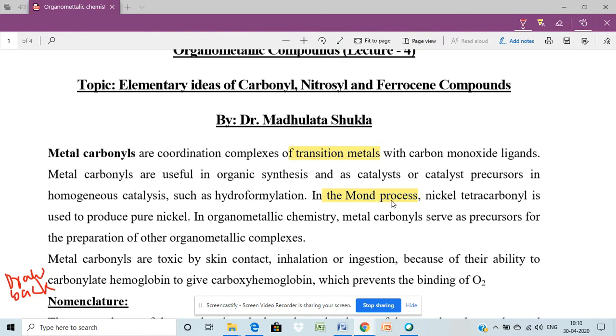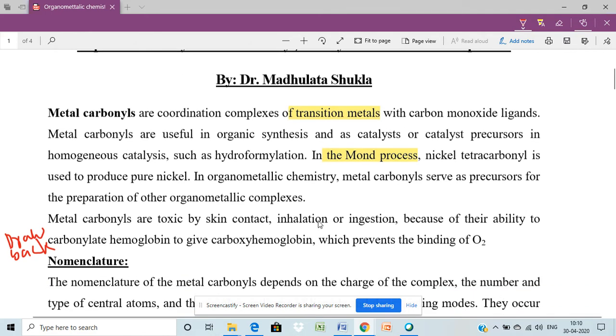Also, in the Mond process, we get pure nickel from nickel tetracarbonyl. And in several other processes in organometallic chemistry, it is used. Metal carbonyl is very important to us, but there is one drawback. It is very toxic by skin contact, inhalation or injection, because of its ability to carbonylate hemoglobin to give carboxyhemoglobin, which prevents the binding of O2.